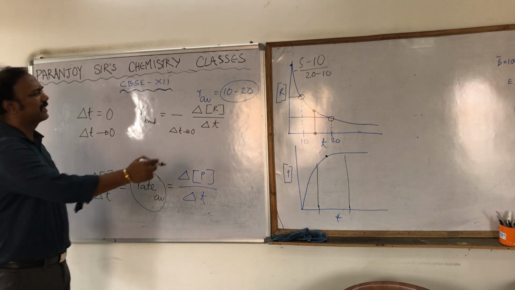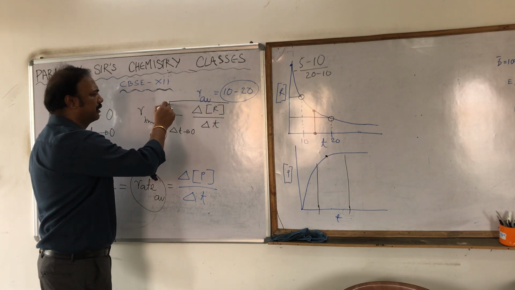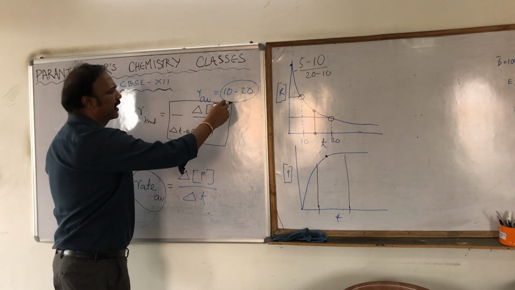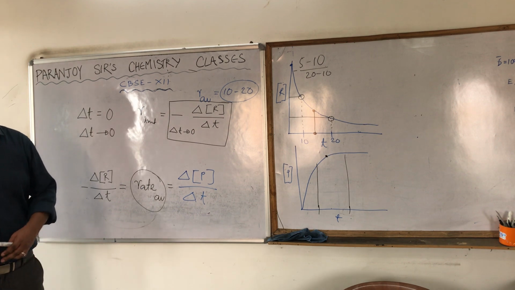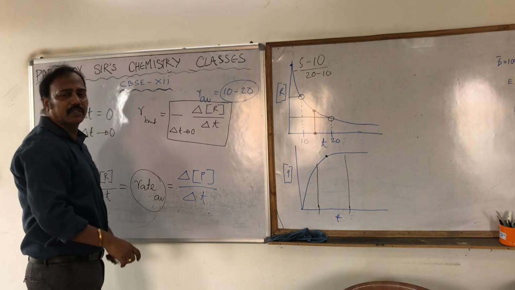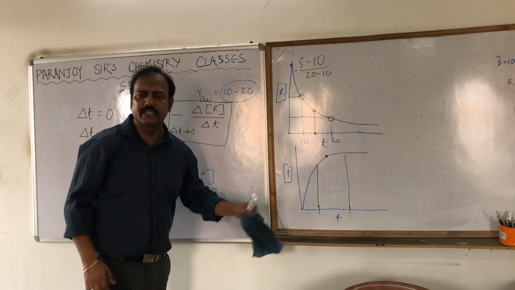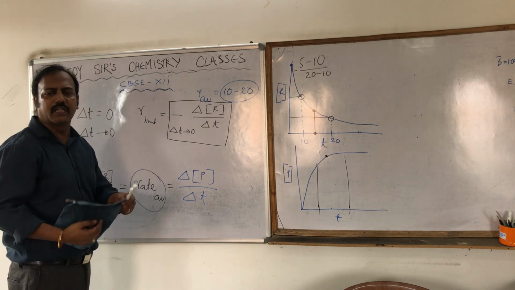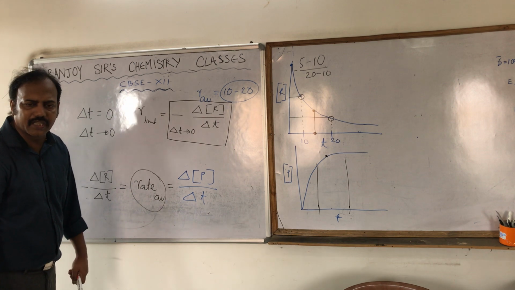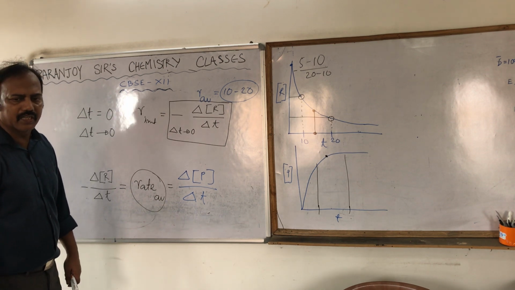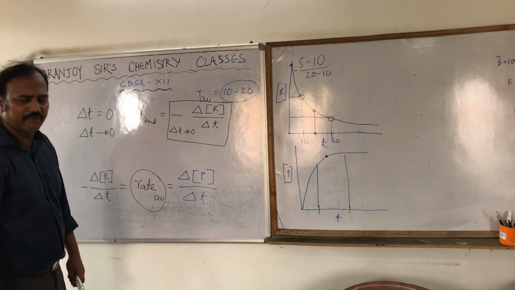Those who have mathematics must know this expression. This particular expression is nothing but the differentiation expression. That is what is known as differentiation.